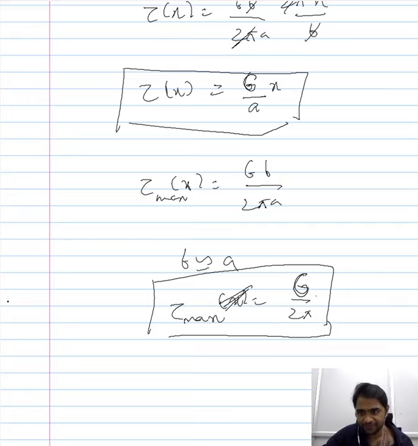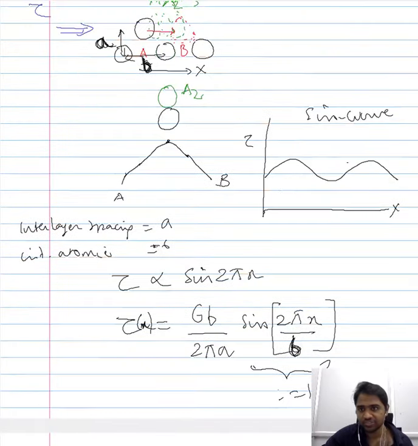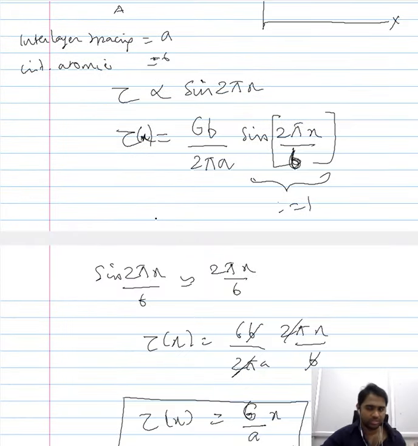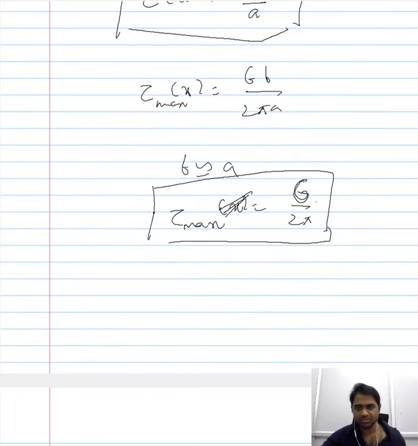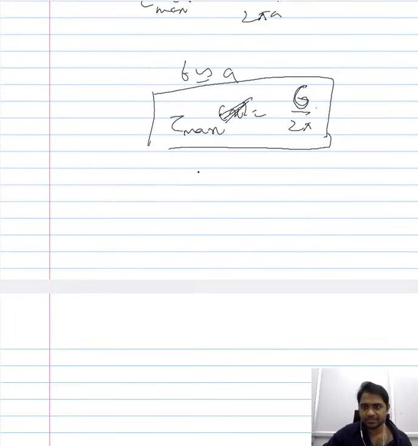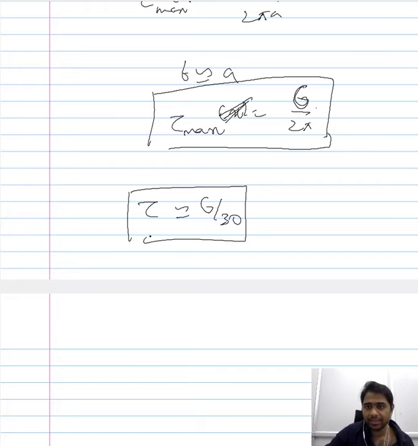Now when you perfect your approximation, instead of just using this sine relation, if you include the vibration of the atoms and all those things, you will observe that the shear stress that is required is nothing but G by 30. So this is another derivation. So you have three expressions.